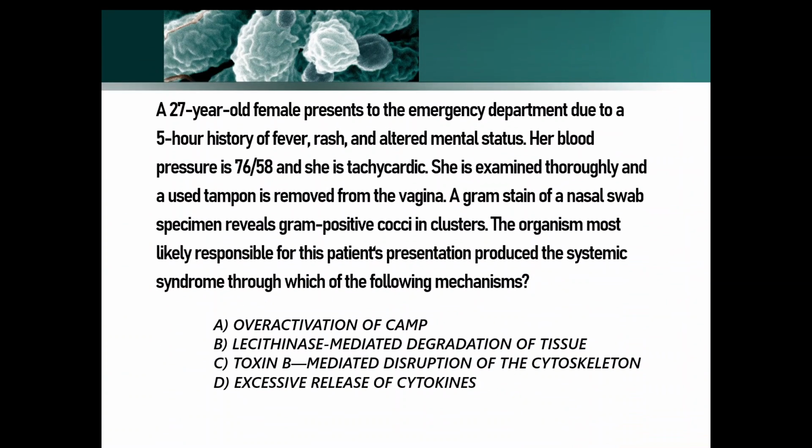A 27-year-old female presents to the emergency department due to a 5-hour history of fever, rash and altered mental status. Her blood pressure is 76/58 and she is tachycardic. She is examined thoroughly and a used tampon is removed from the vagina. A gram stain of the nasal swab specimen reveals gram-positive cocci in clusters. The organism most likely responsible for the patient's presentation produced the systemic syndrome through which of the following mechanisms?